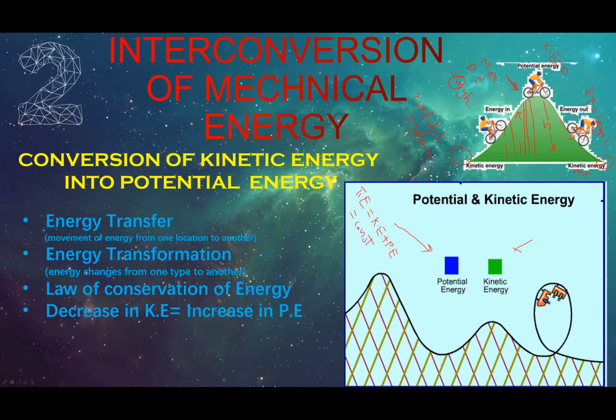We call this the law of conservation of energy. This is one of the fundamental laws of physics, just like the law of conservation of mass. As you have seen, during the motion, the mass of the system remains constant. So in the same way, the physical quantity which we call the total energy, remember, I don't say kinetic or potential alone, I say the total energy, always remains constant.